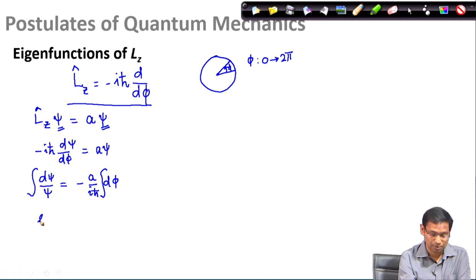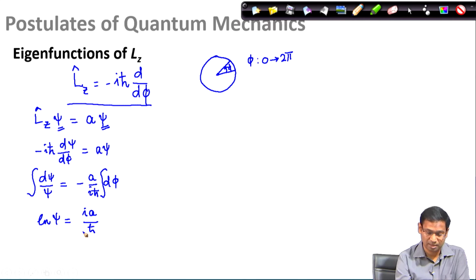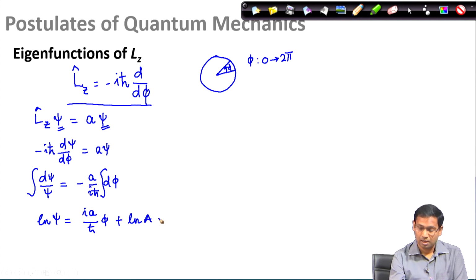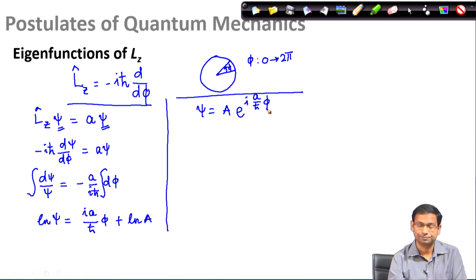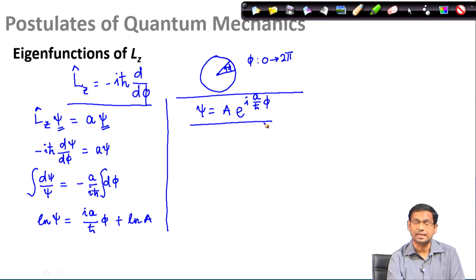When I do this, I see ln psi on the left hand side, and on the right hand side I have i a divided by h bar phi plus the constant of integration, and if I simplify this, I have psi as a e to the power i a phi by h bar. Now this is the eigenfunction that I obtained for this Lz operator.